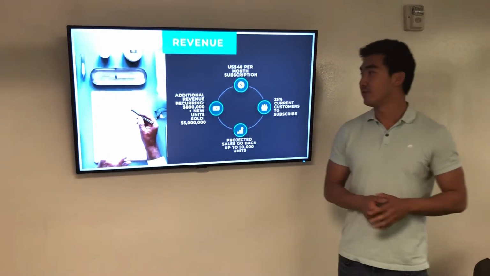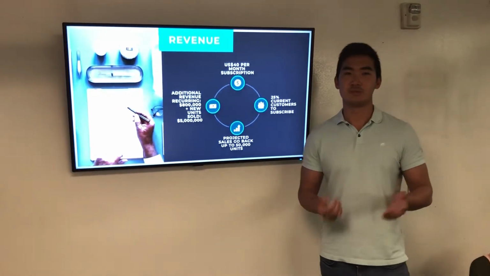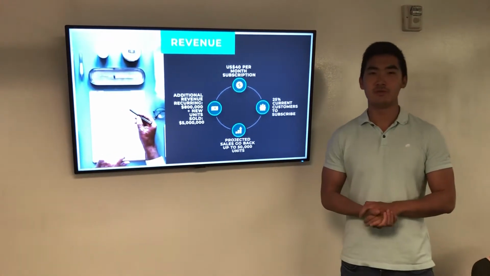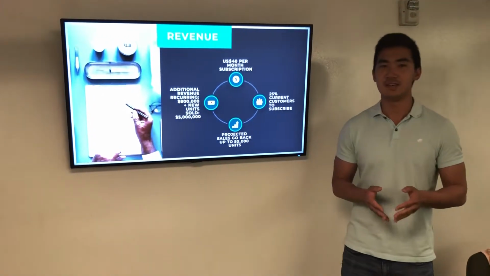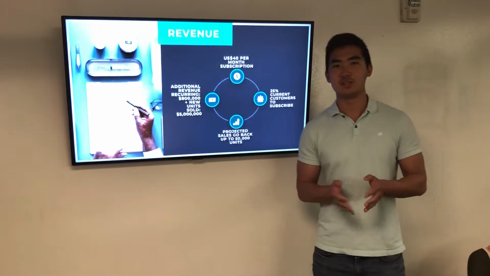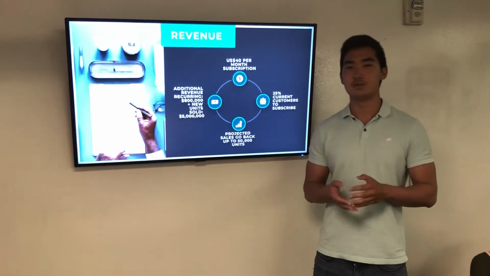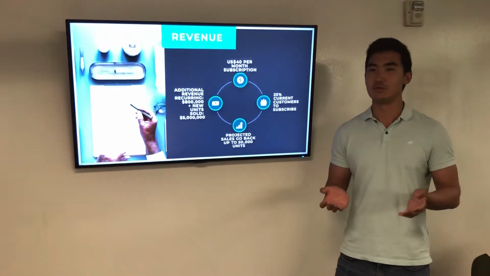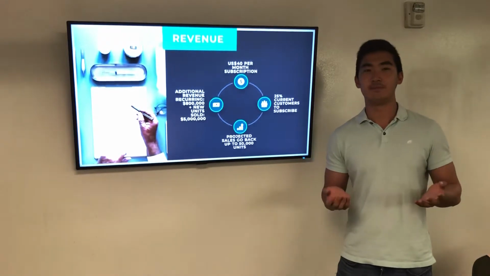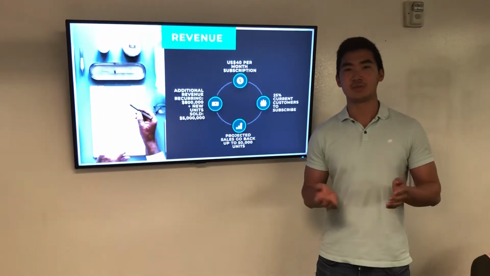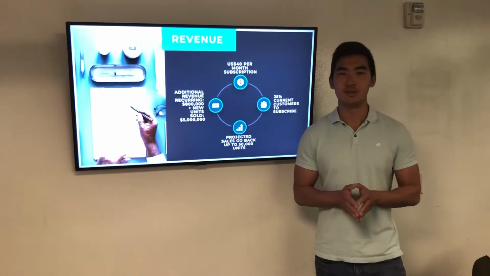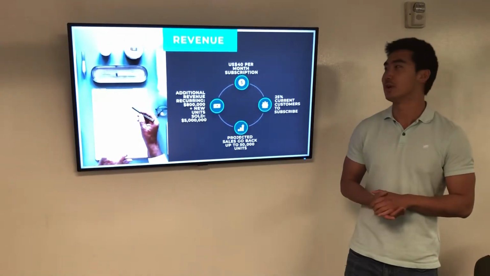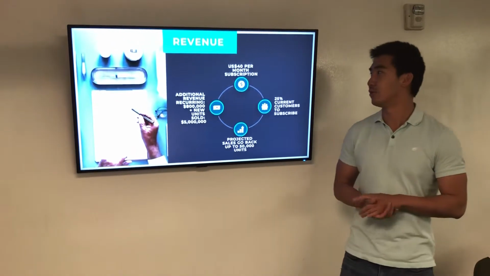When it comes to revenue, we're proposing a premium subscription model for those patients. The patients will be able to get personalized insights, recommendations, as well as reminders through their smart devices based on their usage habits. And the patients will also get expert coaching from lifestyle coaches and specialists when needed, especially when their blood sugar level exceeds the desired range.